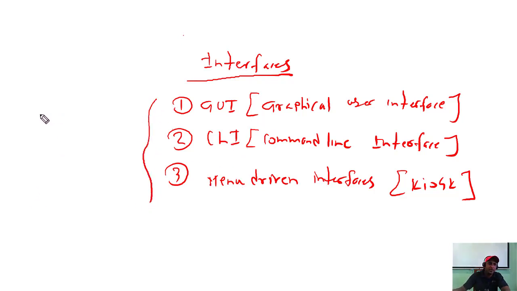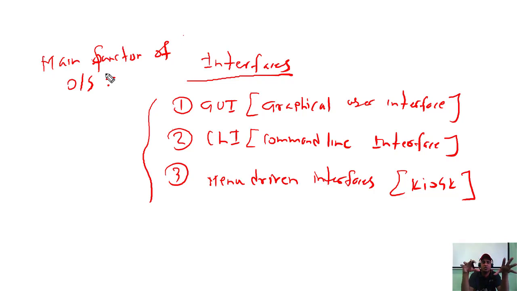Providing the interfaces to interact with the user is the main function of the operating system. So I will come to the main function of the operating system, right? The operating system is the system software which controls all the hardware, the physical components of the computer system, and it manages the application software as well. It controls and manages the application software and even the hardware.